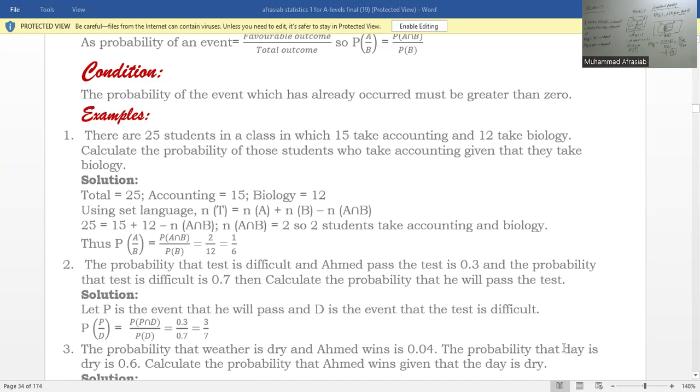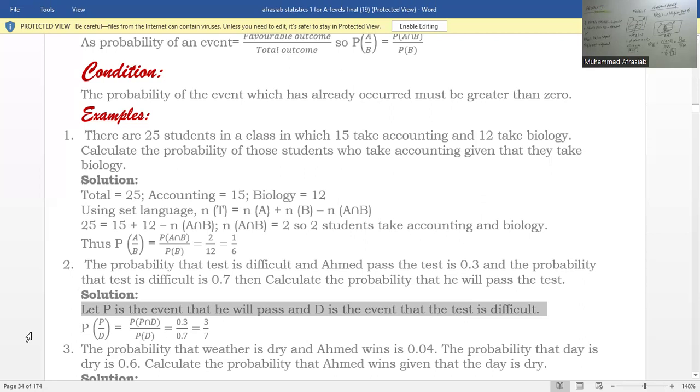The second example: the probability that the test is difficult and Ahmed takes the test is 0.3, and the probability that the test is difficult is 0.7. Calculate the probability that he will pass the test. Let P be the event that he will pass and D the event that the test is difficult.